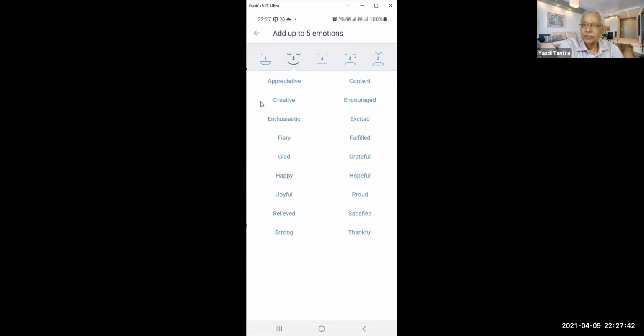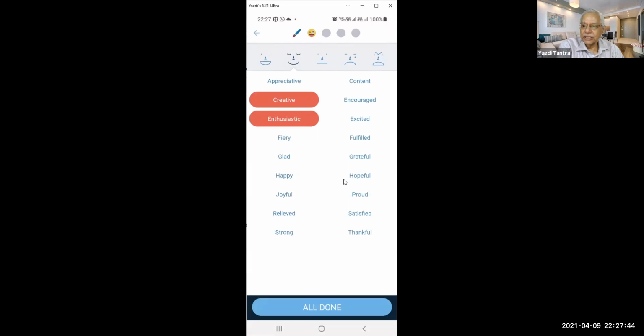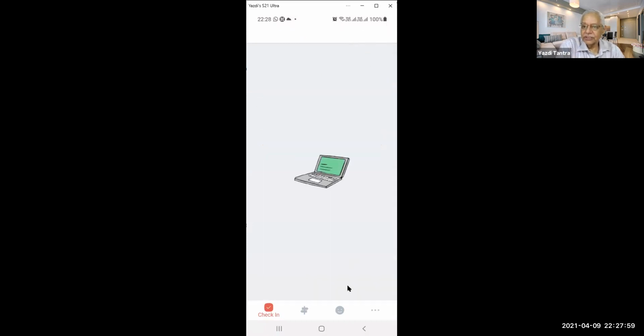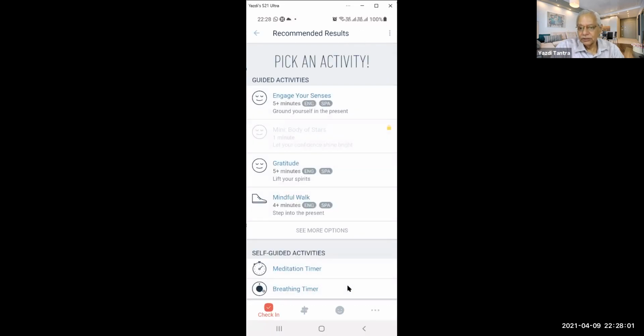I'm feeling creative, enthusiastic, grateful, excited. You can choose any number of moods. And once you have selected, I can find the best activities for meditation. So now it is picking up.